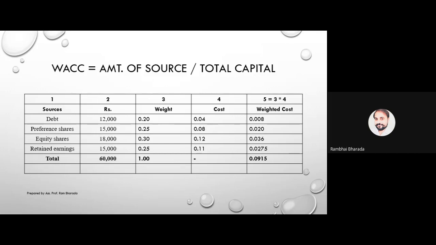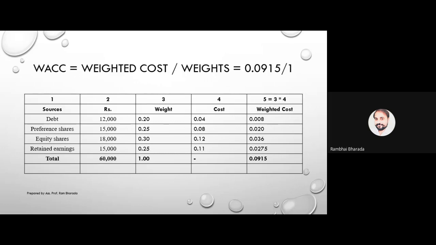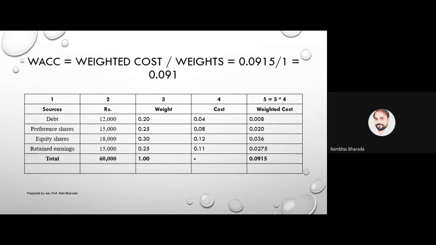And WACC is equal to, let me write its formula here, weighted cost upon weights. So ultimately 0.0915 upon 1. The answer remains the same, 0.0915. Is everyone getting this answer? Okay, yes.